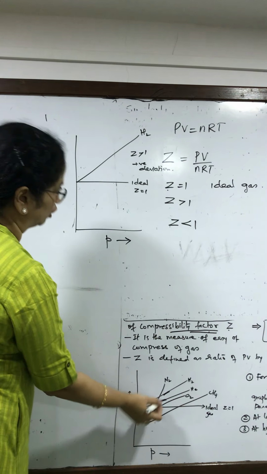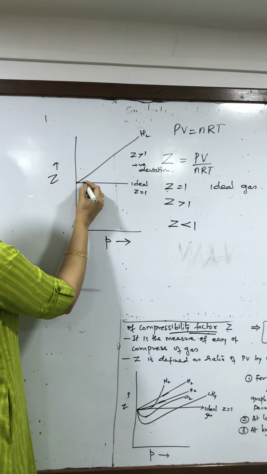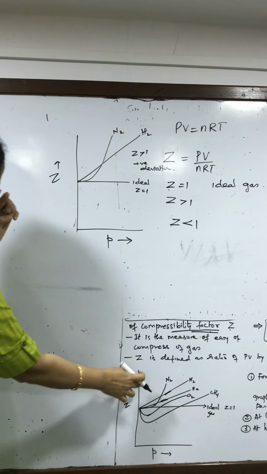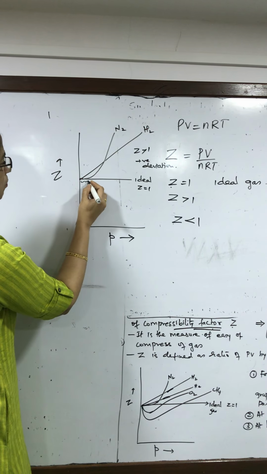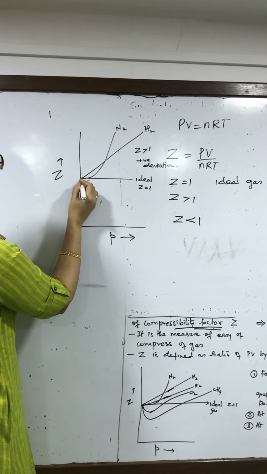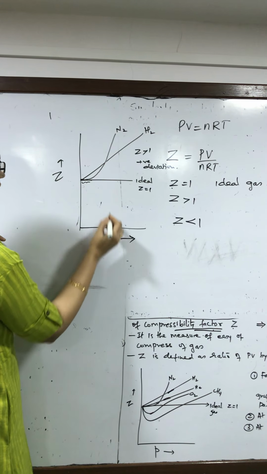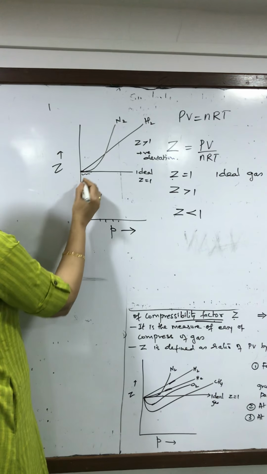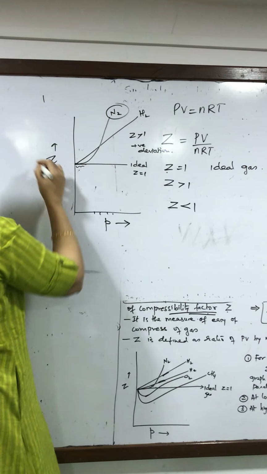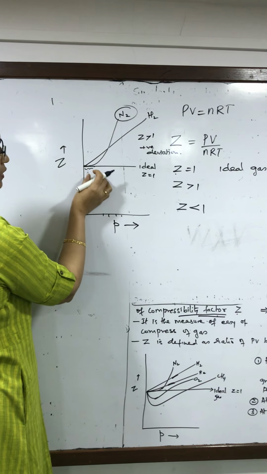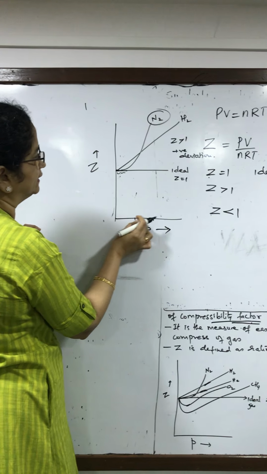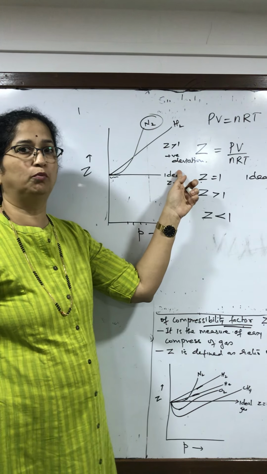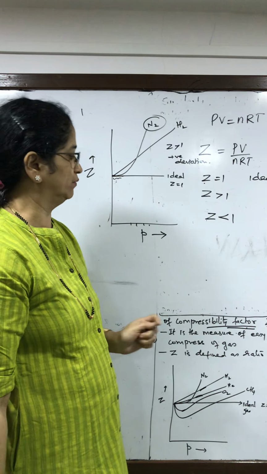In case of nitrogen, you will find that the curve is like this. If you look at the curve for nitrogen, you will find that at low pressures, it is touching this line. And then as the pressure increases, it's becoming more. So that means nitrogen shows ideal behavior at low pressures. As the pressure increases, it will show deviation and it will show positive deviation from ideal behavior.